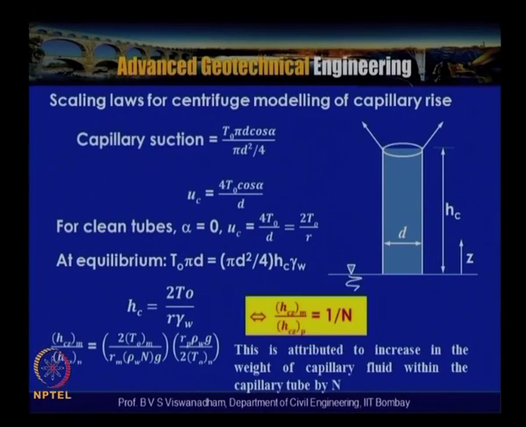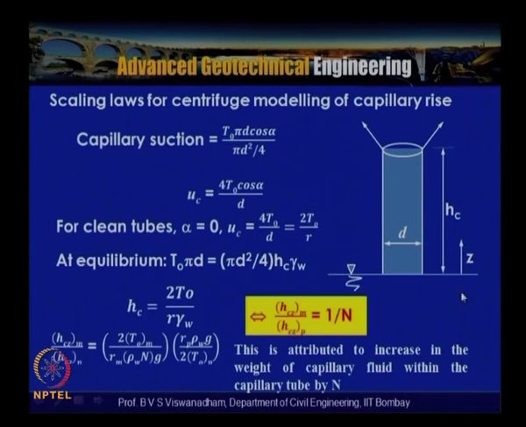To get the scale factor for the capillarity height in model and prototype, we assume HCZ is the height of water rise with depth Z. So the Z is different from here.